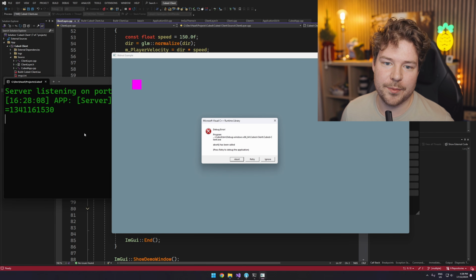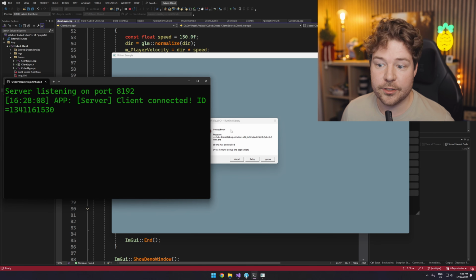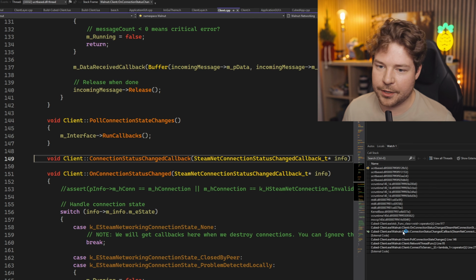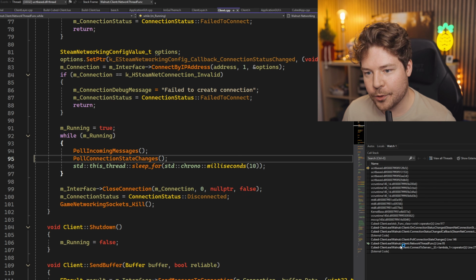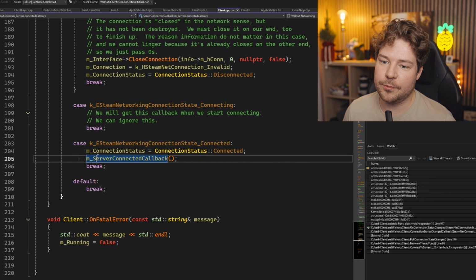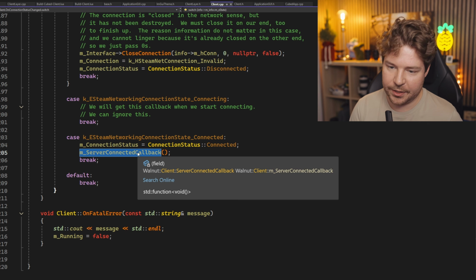Okay, we got an error here. This might just be an ImGui thing, but you can see the client did in fact connect, and here's our ID. So that's great. Now, what's the assert from? Oh yes. So this is what I was talking about. We have those callbacks that unfortunately aren't set. So you can see that what's happened here is we're trying to call the server connected callback because we actually managed to connect to the server successfully, but it's not set.